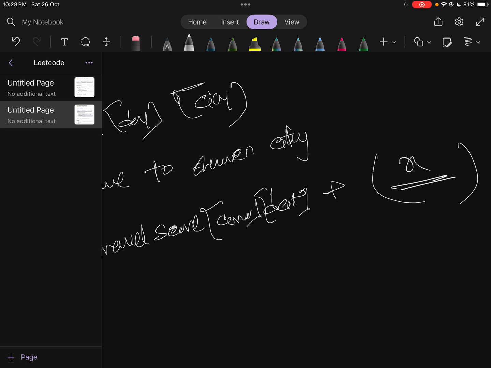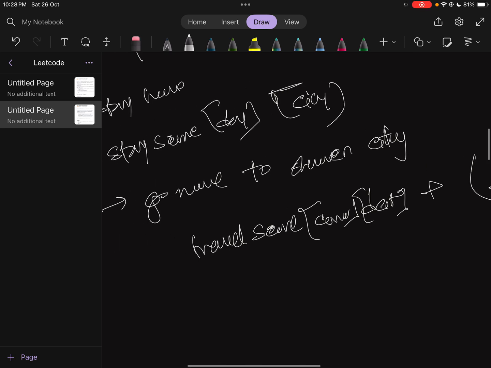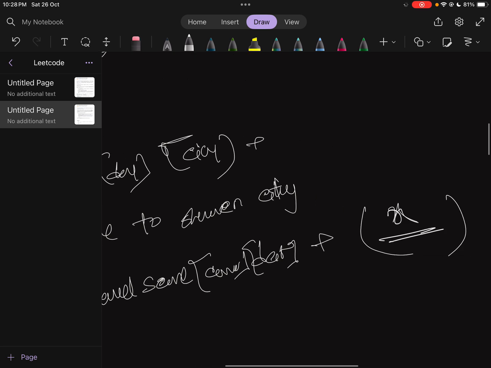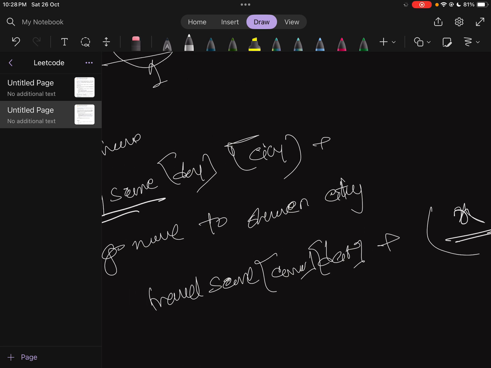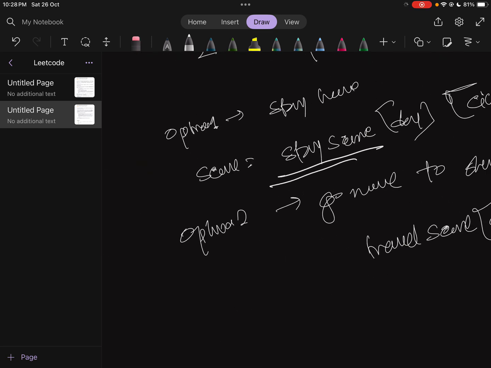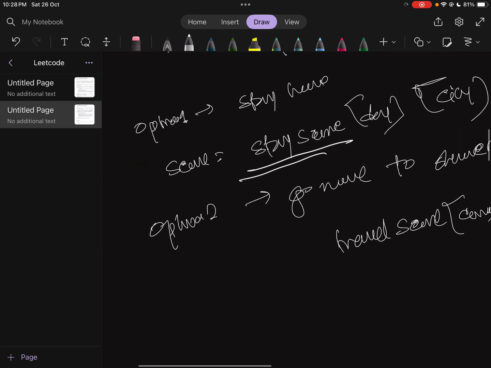Suppose this is x. And similarly, in the stay case, for the next day it will return from day plus 1, like the next day from the next city. There are again two possibilities. So recursively you can solve this, correct? Recursion, you can relate the problem. How does recursion actually solve this?